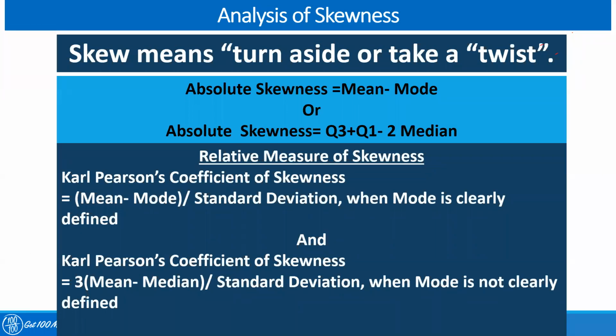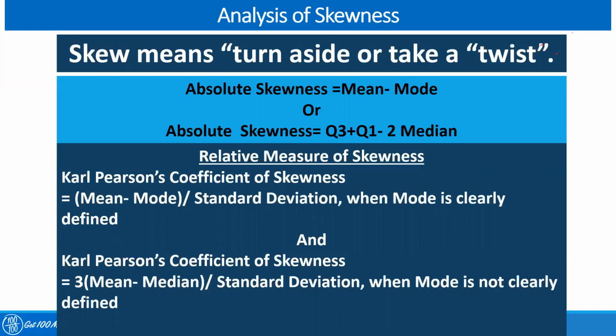Now, analysis of skewness. As I told you, skew means turn aside or take a twist. Two ways we can analyze the skewness: one is test of skewness and one is extent of skewness. The test of skewness is the existence of the skewness in any distribution, which can be determined if the distribution is asymmetrical, which is not bell-shaped or which is abnormal. In such a distribution, the mean, median, and mode do not coincide. They depart from each other.